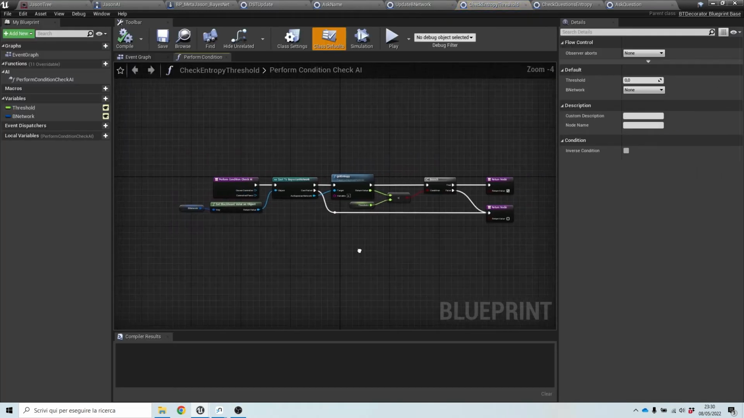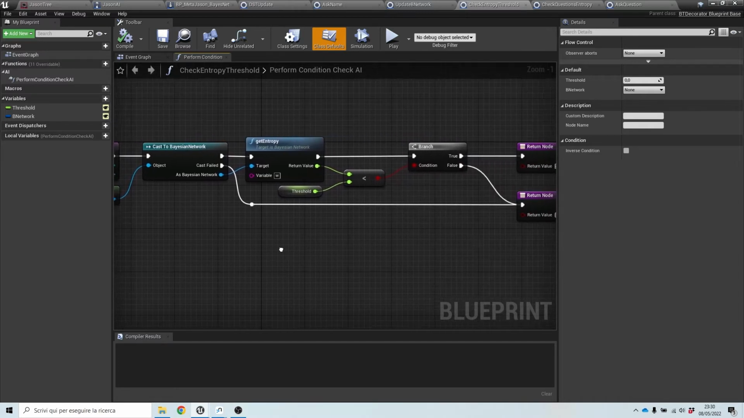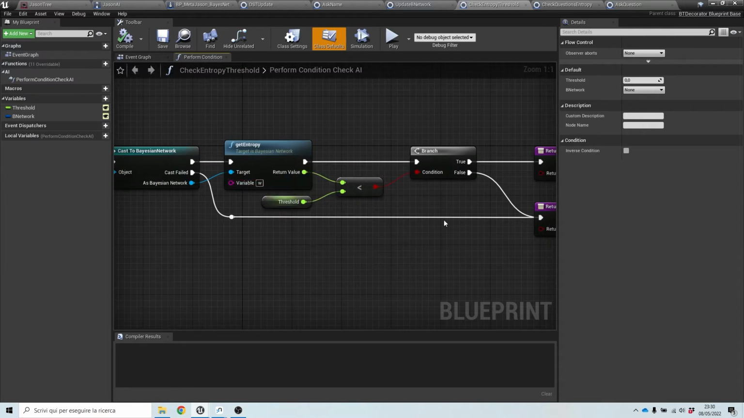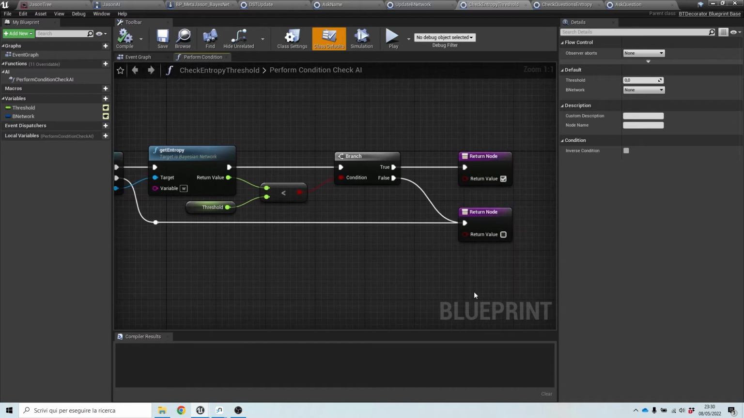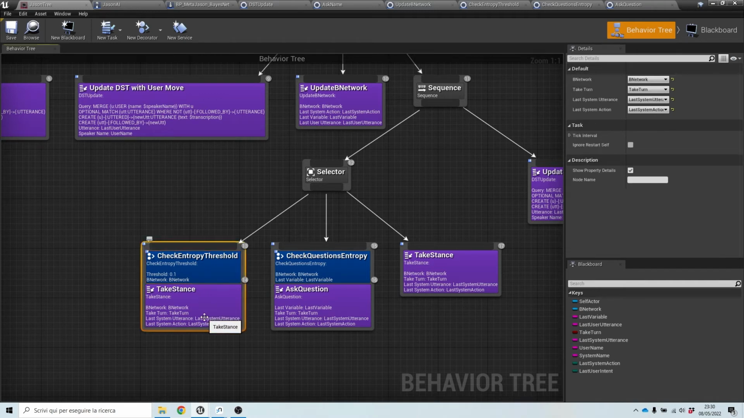So this is another blueprint. And again, it's another piece of the logic that we had in the previous video in a single blueprint. So it's just checking if the entropy of the W value is higher or lower than the given threshold, and it will return true or false accordingly. So if the entropy value of the target variable is lower than the threshold, then Jason can take a stance about the most probable value for W.